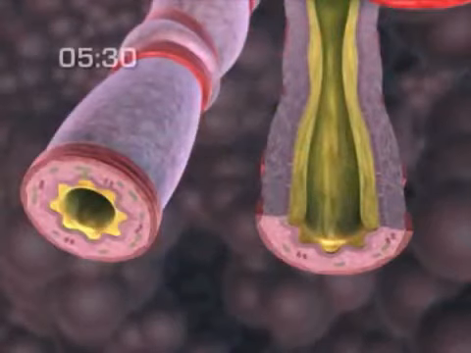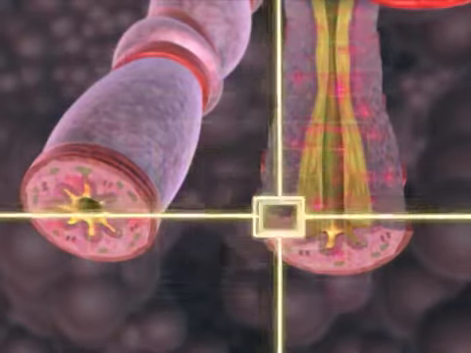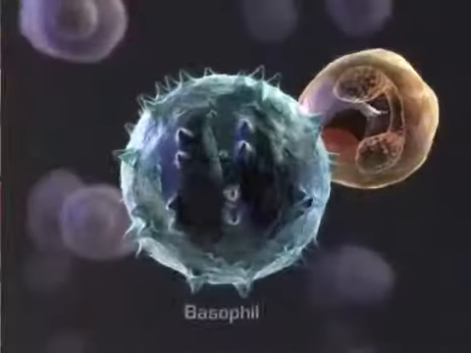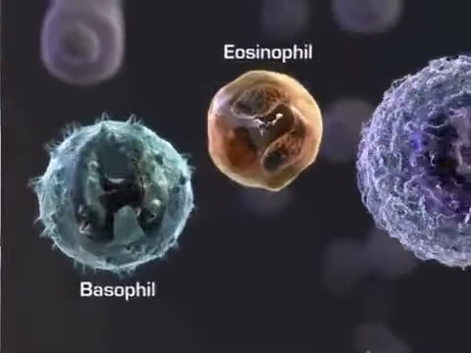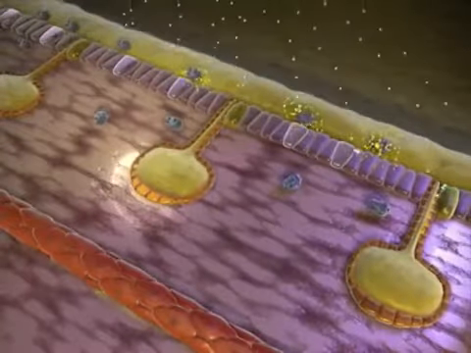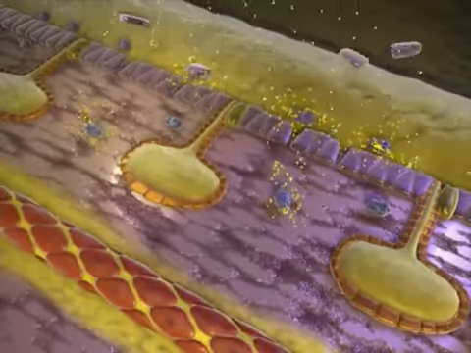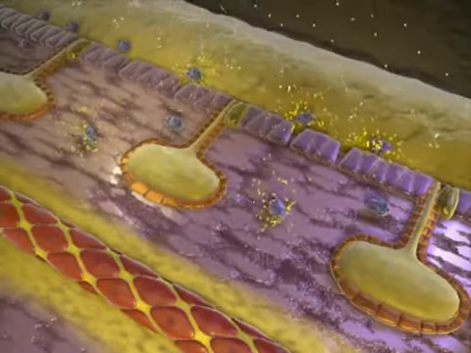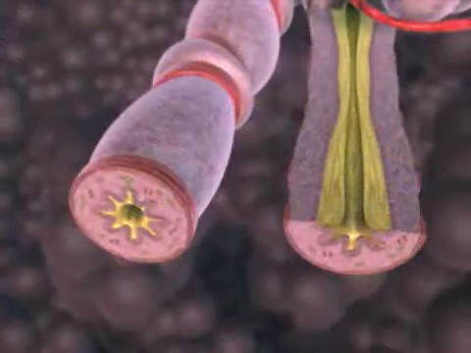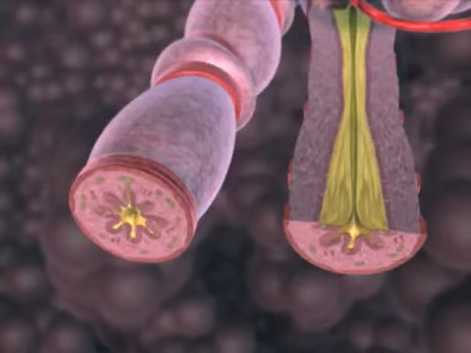Late phase response develops 4 to 8 hours after exposure to an asthmatic trigger. Release of inflammatory mediators induces the migration and activation of other inflammatory cells: basophils, eosinophils, and neutrophils. The late phase response involves inflammation, increased airway responsiveness, and renewed bronchospasm. These symptoms lead to further airflow limitation and continued heightened airway responsiveness. This sequence prolongs the asthma attack and sets into motion a vicious cycle of exacerbations including additional edema, epithelial injury, and impaired mucociliary function.